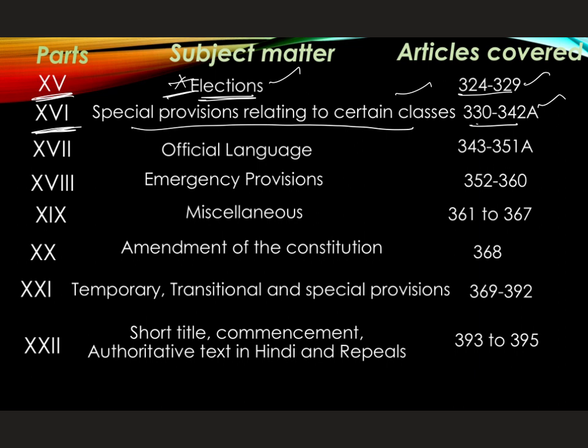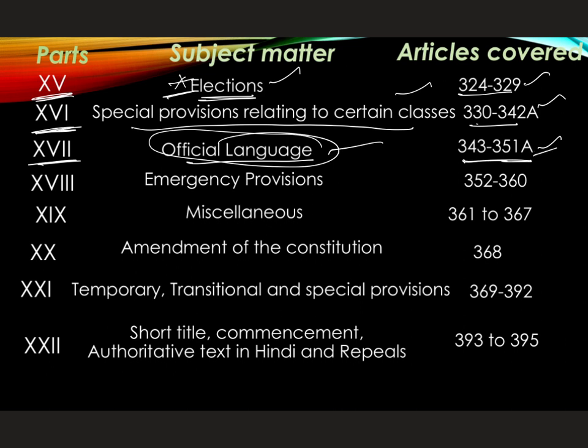And Part 17 of the Indian Constitution deals with official language. The articles under this are 343 to 351A.